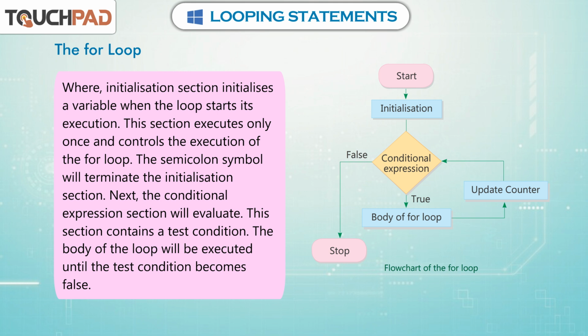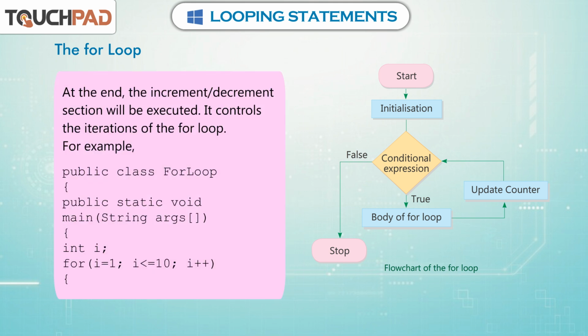The semicolon symbol will terminate the initialization section. Next, the conditional expression section will be evaluated. This section contains a test condition. The body of the loop will be executed until the test condition becomes false. At the end, the increment/decrement section will be executed. It controls the iterations of the for loop.